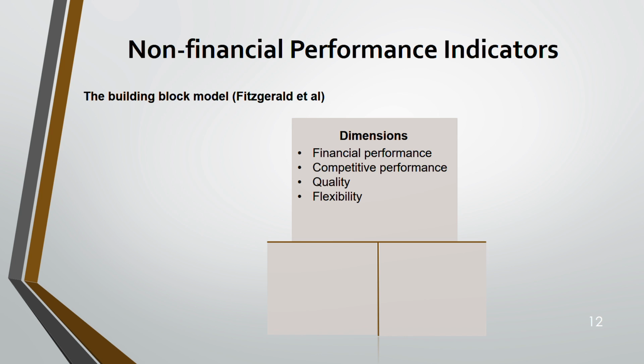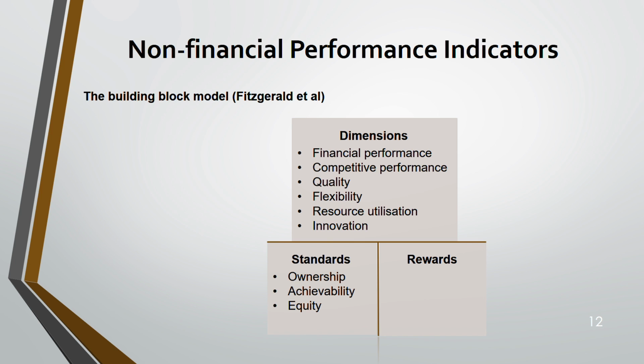Quality, flexibility, resource utilization, and innovation. That means for any company to succeed, they have to perform well in all these areas. Financially, they have to perform well. With competitors, they have to perform well. In terms of quality, they have to excel. Flexibility, they have to have, the resource utilization, and they have to innovate. Next is standard. To innovate, to perform well, you have to own, you have to achieve, you have equity. And then reward. There should be a system of reward as well, which should be clear, which should motivate you, and which should be controlled.